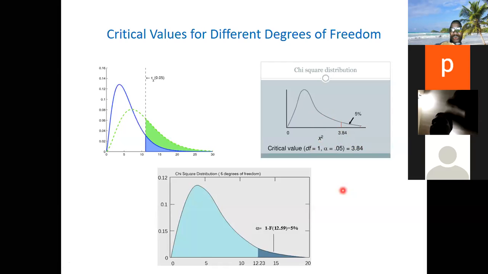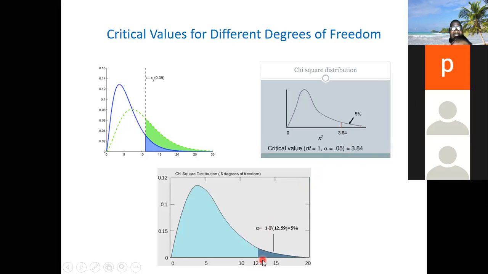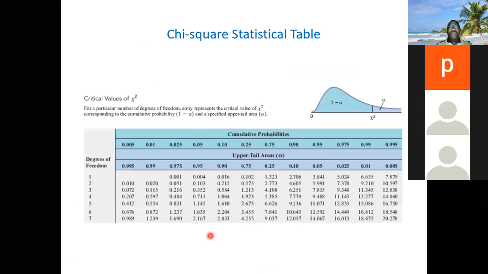But if you come to other degrees of freedom, you are going to see that it's not the same value that separates 95%. Like for this last one, the degree of freedom is 6, yes. The value is 12.23 that separates the 95% area from the remaining 5%. 12.23. I think we stop here.